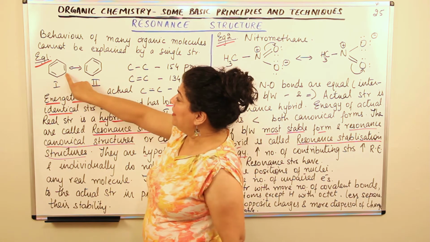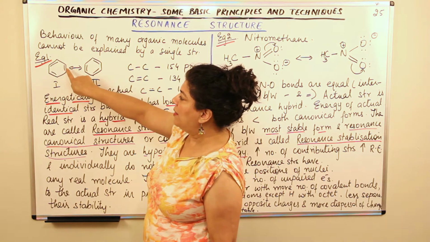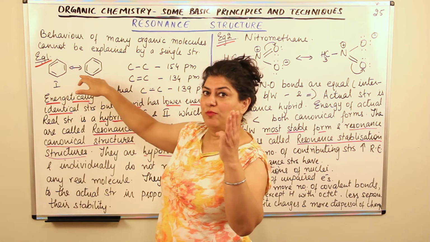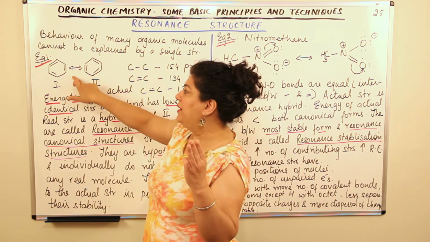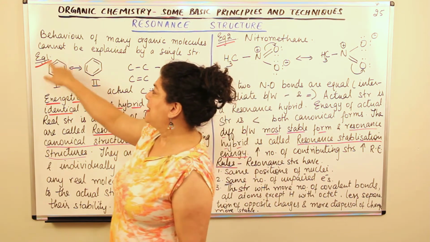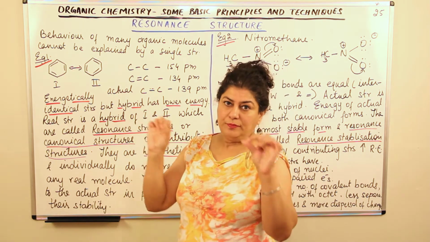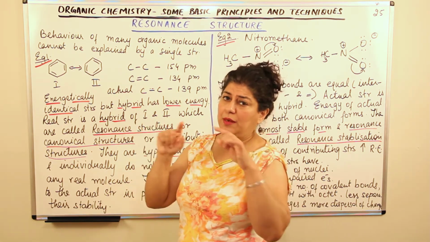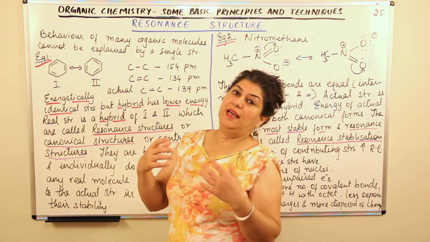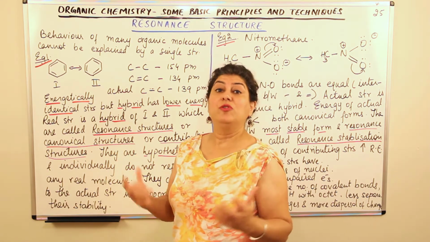Now take a look here. Every corner is a carbon. This carbon is attached to the adjacent carbon by 2 bonds and it is attached to this carbon by a single bond. So the total number of bonds with other carbons is 3, and 1 with hydrogen. So every carbon is forming 4 bonds, and every hydrogen present at every corner of the hexagon has 1 bond, the carbon-hydrogen single bond. So every carbon forms 4 bonds and every hydrogen forms single bonds. So this structure theoretically was a very good structure.